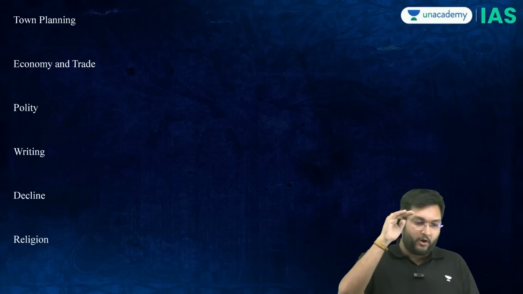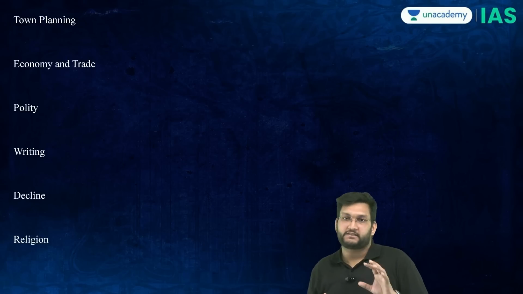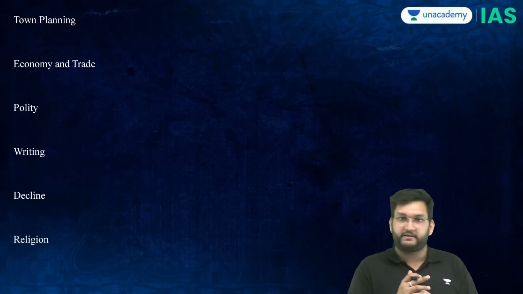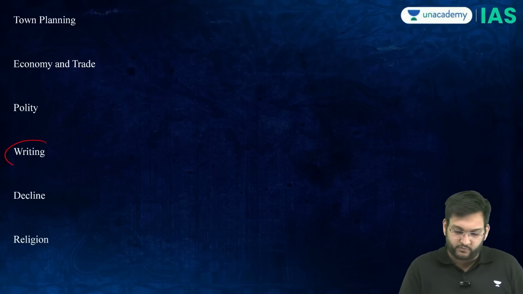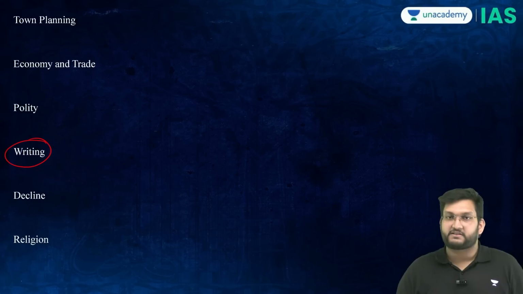But there are also other heads under which questions come. The first one being town planning, then you have economy and trade, polity, writing, decline and religion. Writing has been in the news because of what the Tamil Nadu Chief Minister has argued.